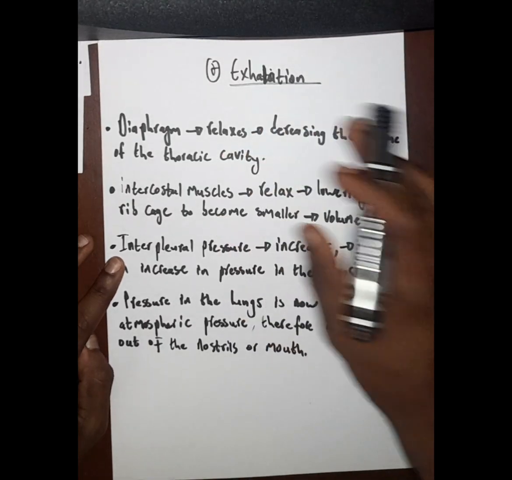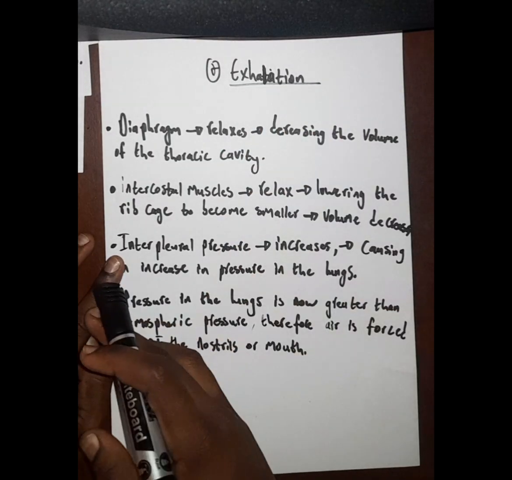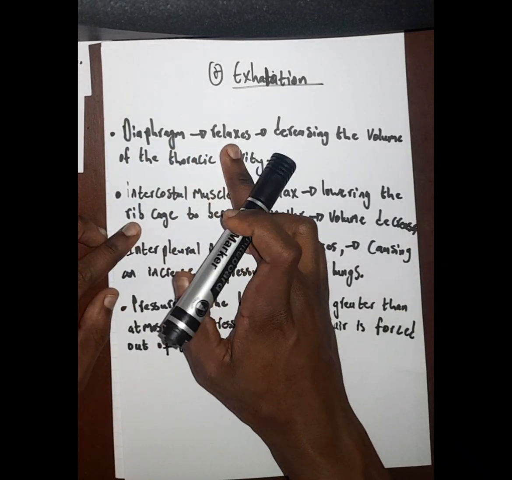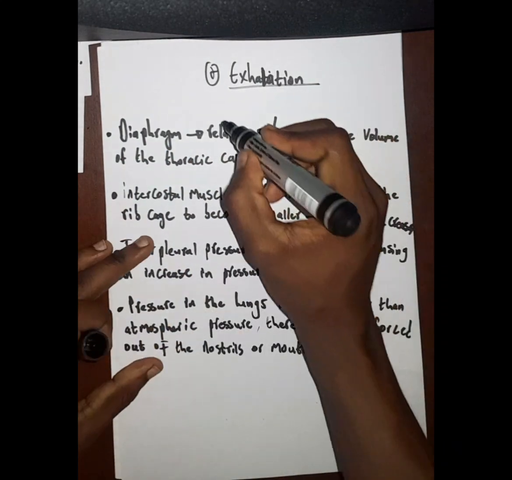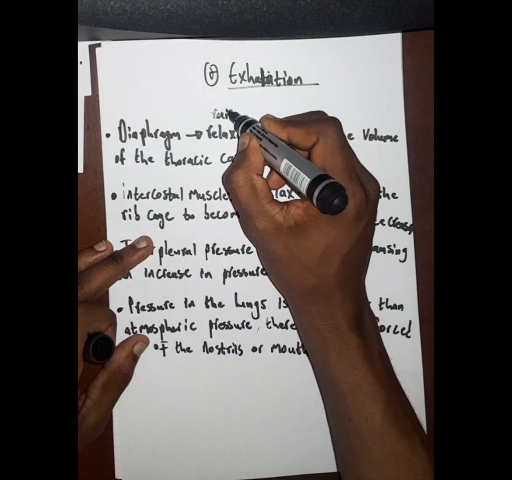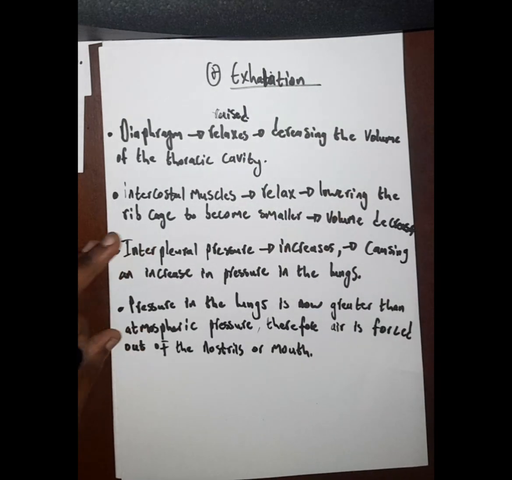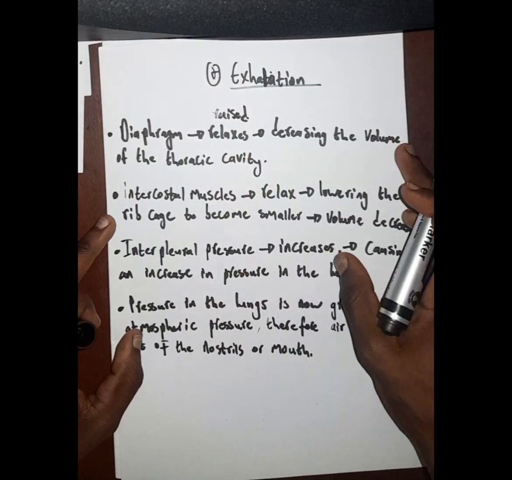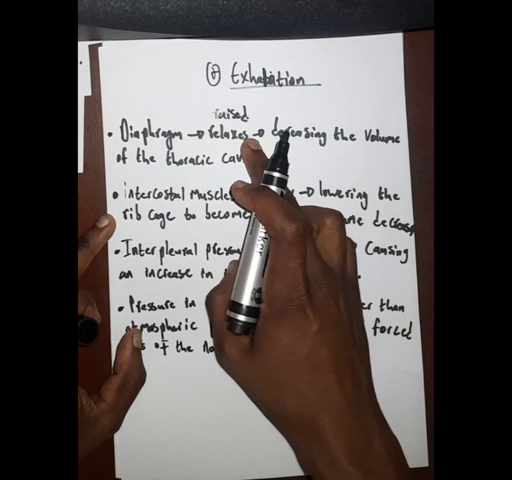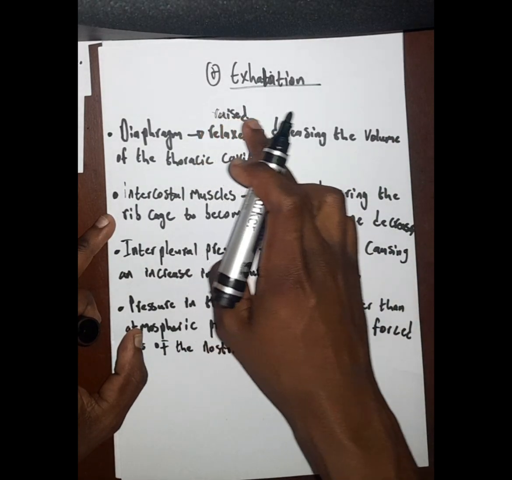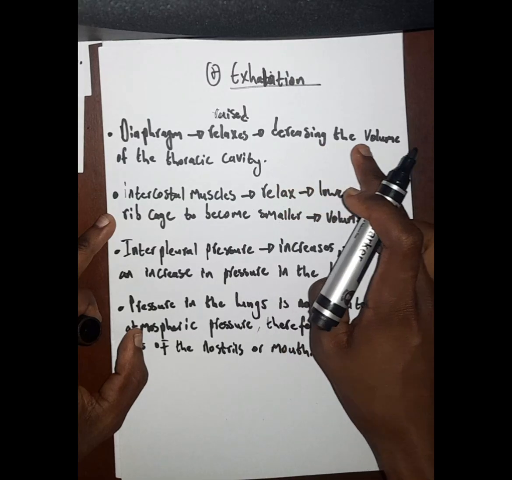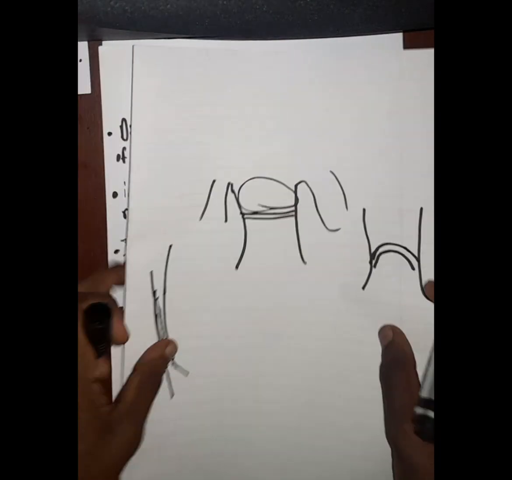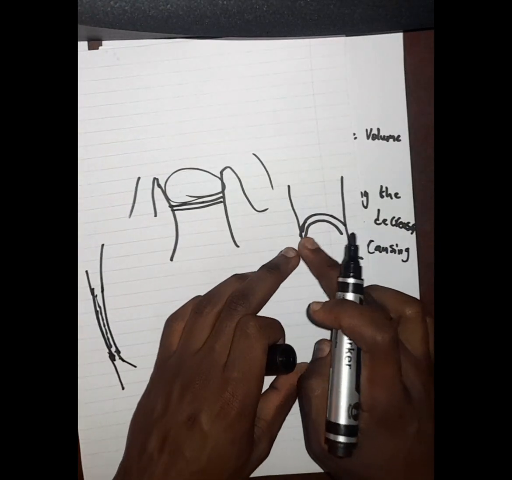Now, what happens is just the opposite of what was happening during inhalation. Now, the diaphragm now will what? Will relax and what? Become what? Raised. Remember during inhalation, it was what? It was constricting. Now it will what? It will relax and become what? Become raised, decreasing what? The volume of what? Of the thoracic cavity. This is what I've just tried to explain there. It will become what? Raised.